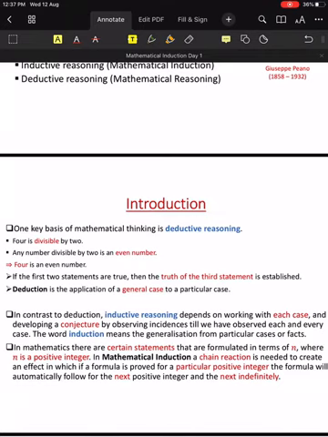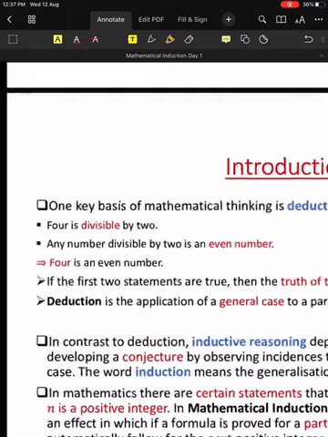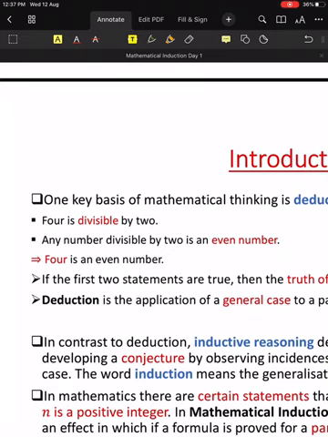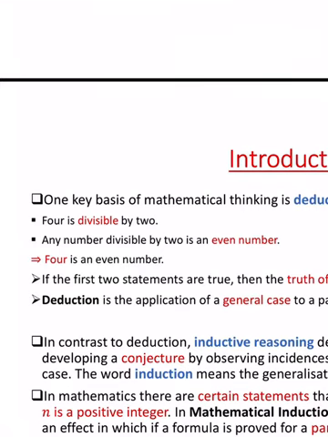One key basis of mathematical thinking is deductive reasoning. So how do we do deductive reasoning? Listen very carefully. 4 is divisible by 2. Everybody knows, but I am saying it. Just read that. 4 is divisible by 2. The video is blurred.